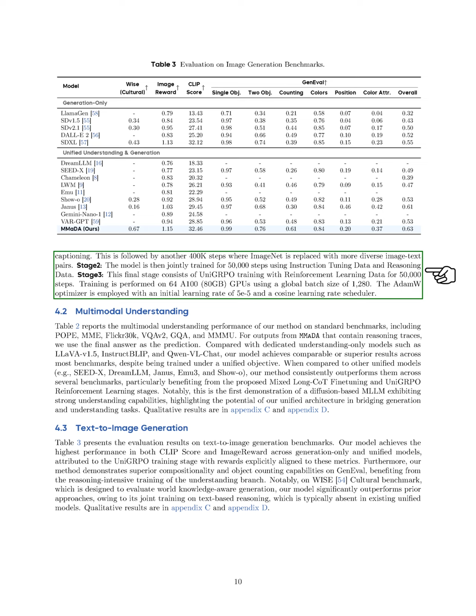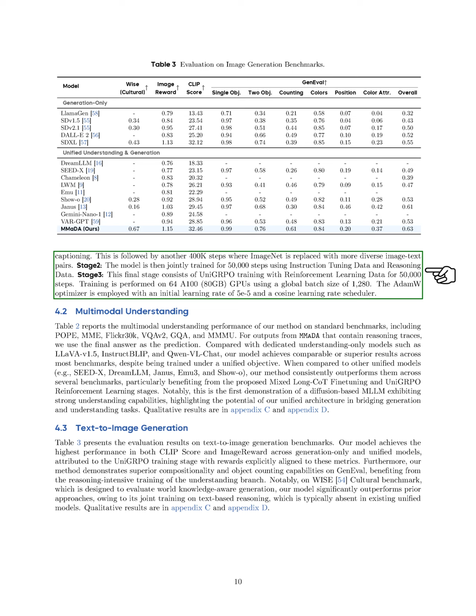1. In the first stage, we train the model for 200,000 steps using foundational language and multimodal data, followed by another 400,000 steps with more diverse image-text pairs. 2. The second stage involves 50,000 steps of training with instruction tuning data and reasoning data. 3. The final stage consists of 50,000 steps of Uni-GRPO training using reinforcement learning data.